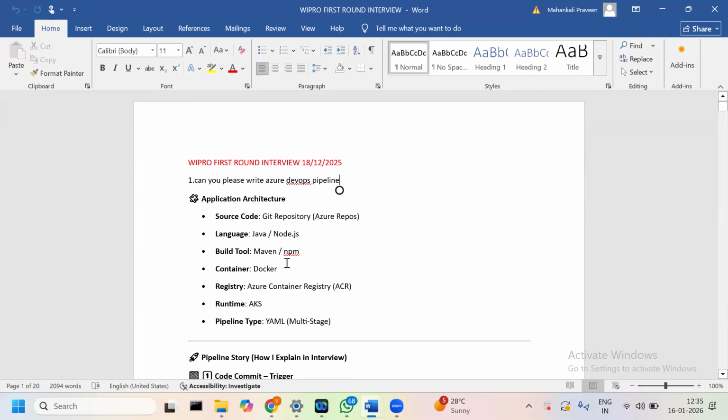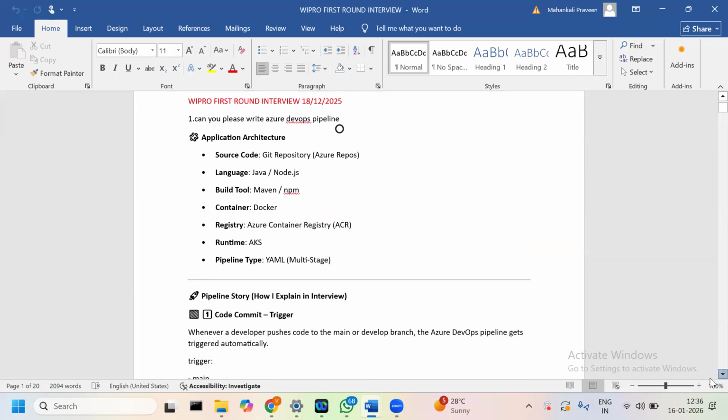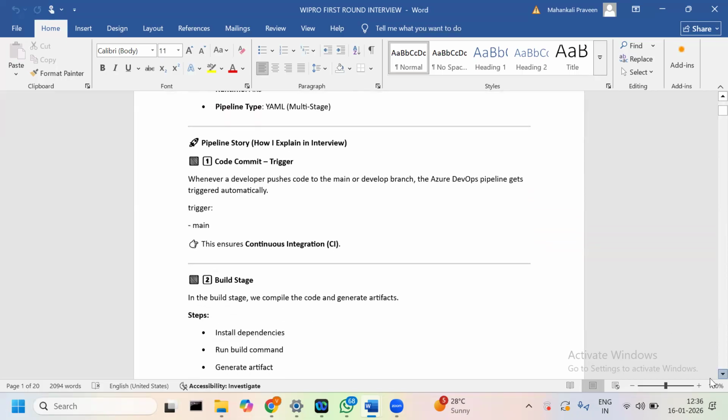So the build tools are Maven or NPM, and for containerization we are using Docker, and the registry comes under Azure cloud, right? So we will take the registry like Azure Container Registry. The runtime, we are deploying it to the EKS cluster environment. The pipeline is a multi-stage pipeline in YAML. So what are the stages here?